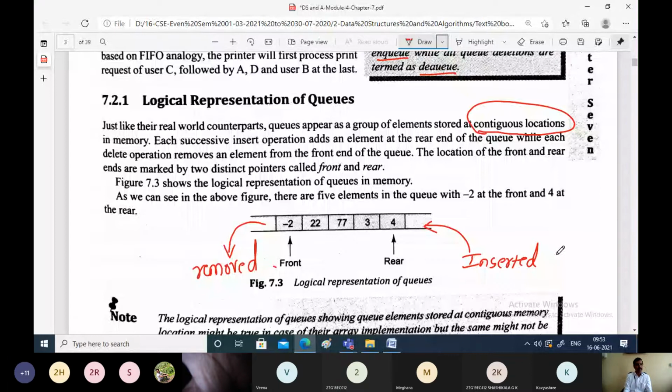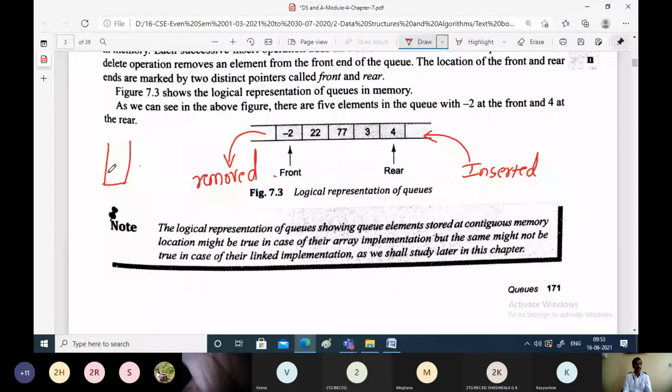On the counterpart, if you compare that with the stack, in a stack we have only one end called the top end. We insert the elements from the same end, and we delete the elements from the same end. For the stack, insertion and deletion take place at the same end.